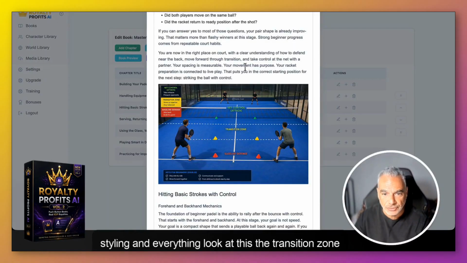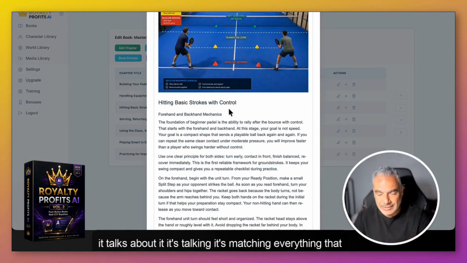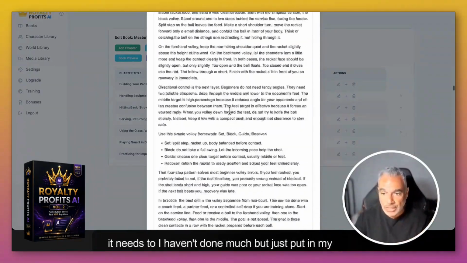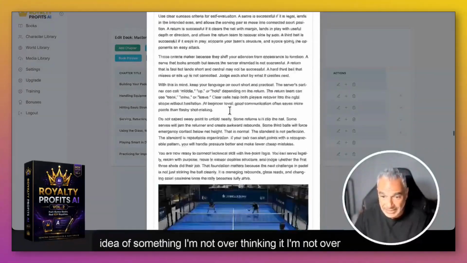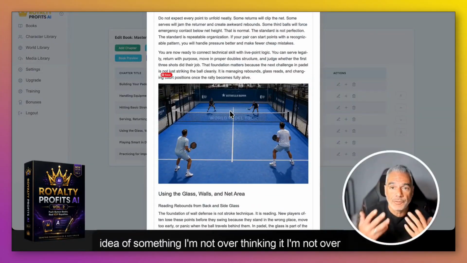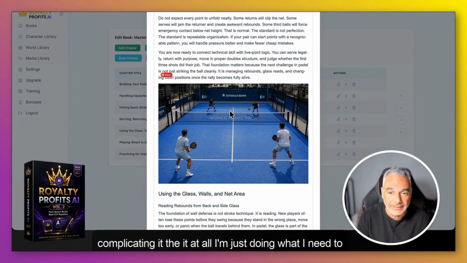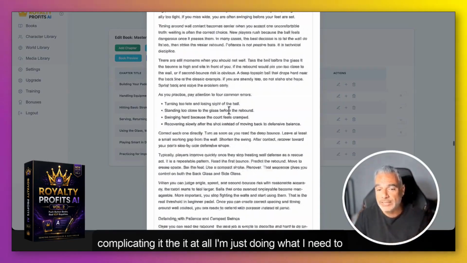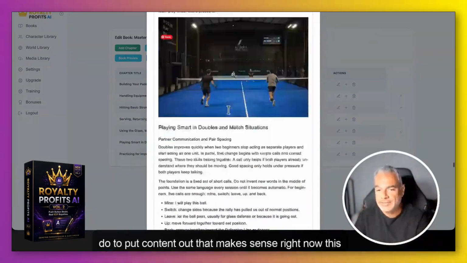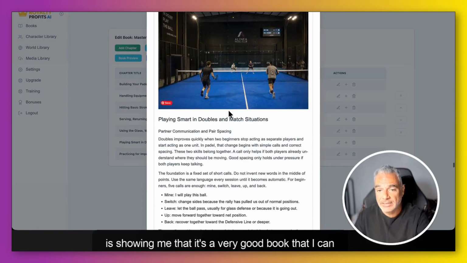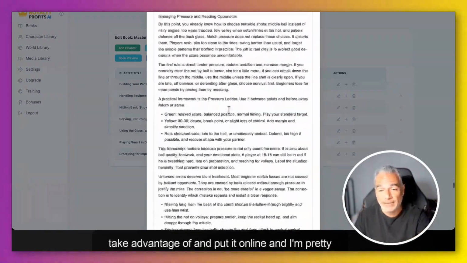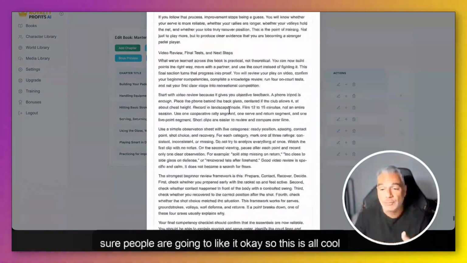Look at this, the transition zone. It talks about it. It's matching everything that it needs to. I haven't done much, but just put in my idea. I'm not overthinking it. I'm not overcomplicating it at all. I'm just doing what I need to do to put content out that makes sense. Right now, this is showing me that it's a very good book that I can take advantage of and put online, and I'm pretty sure people are going to like it.